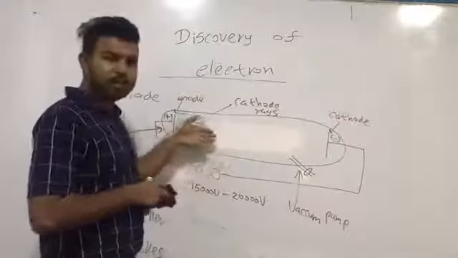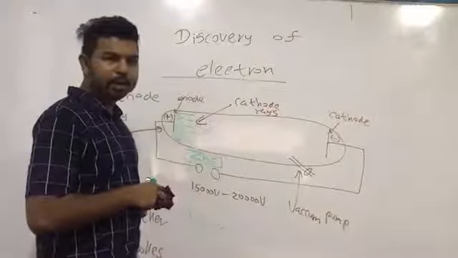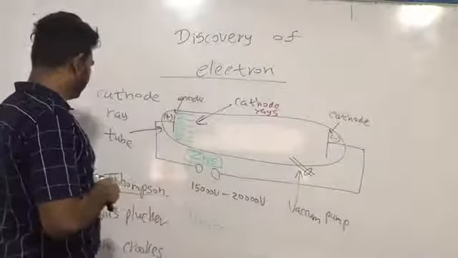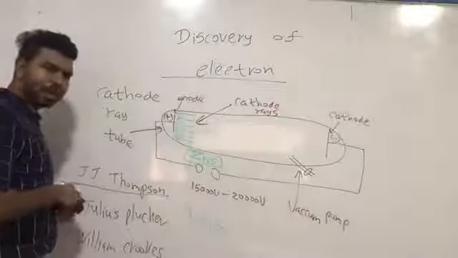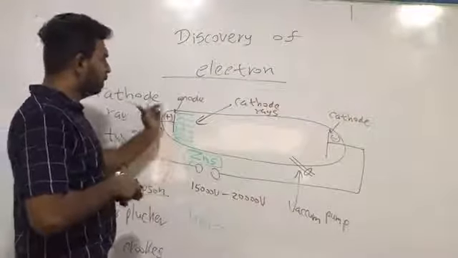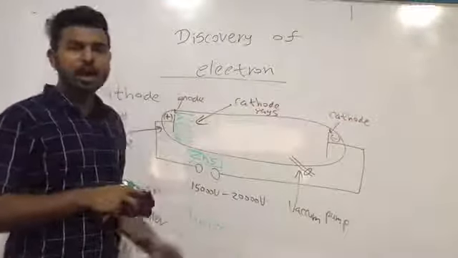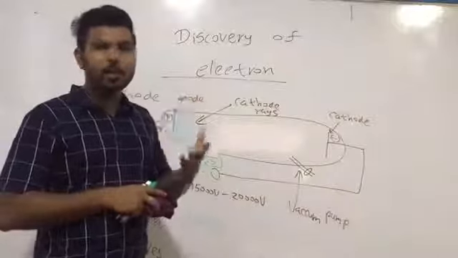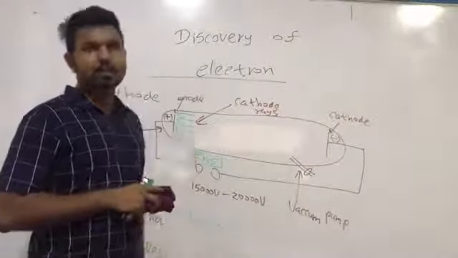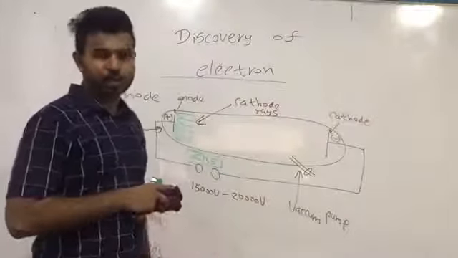When radiation contacts a surface with zinc sulfide applied on it, it will glow in green color. So these two scientists, Julius Plucker and William Crookes, identified these cathode rays. Then J.J. Thomson needed to identify the properties of cathode rays, so Thomson conducted some experiments.